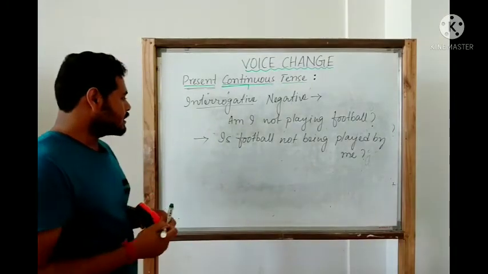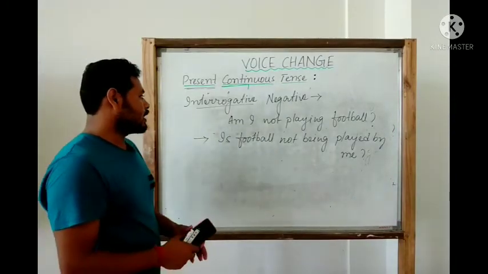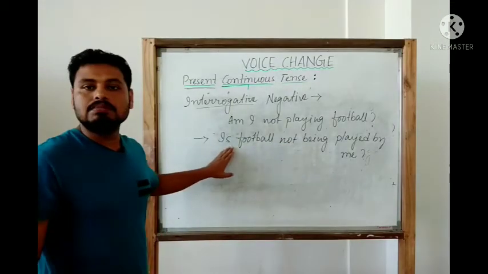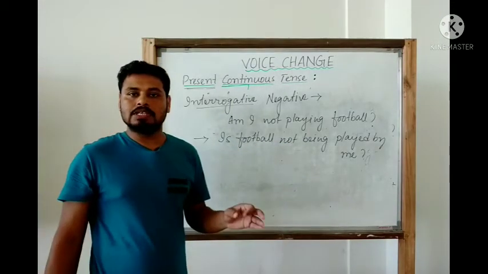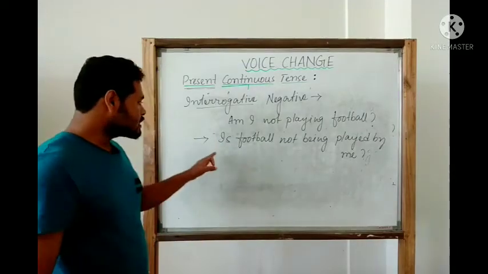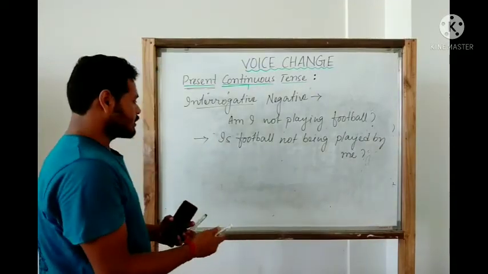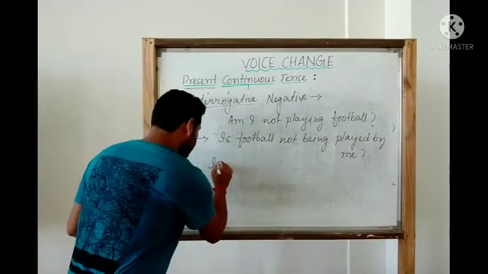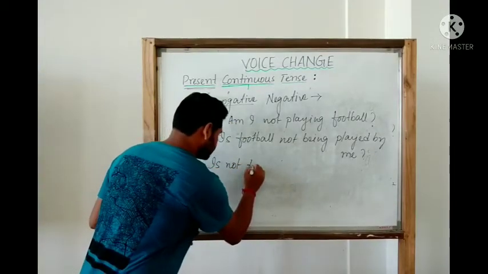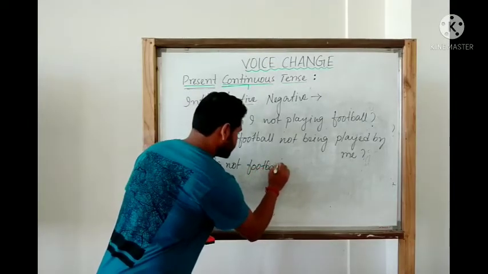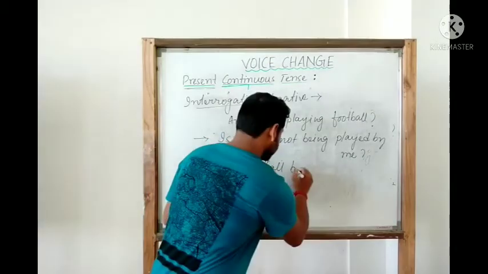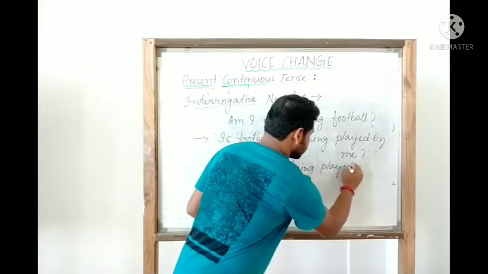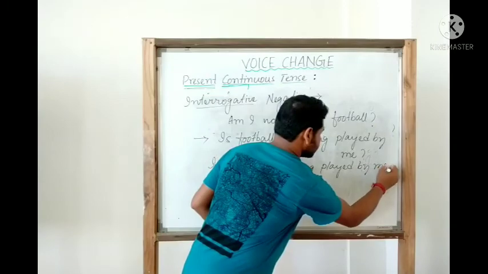Now somebody may ask why we are not using this particular not just after the be verb. There is no problem, you can definitely use it like this. You can change this active into passive like this: Is not football being played by me?